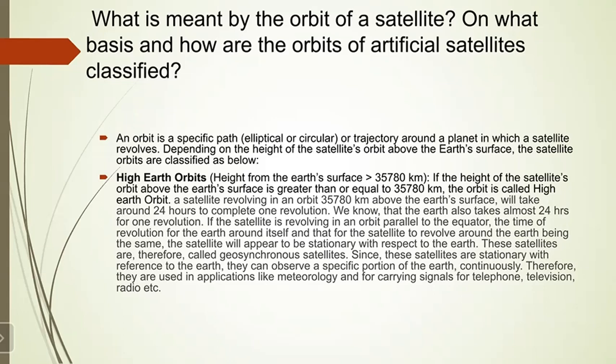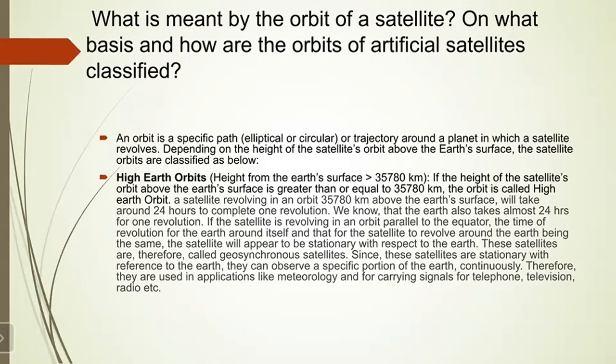So the satellite will appear to be stationary with respect to the Earth. Got it? These satellites are therefore called geosynchronous satellites, because they appear to be stationary with respect to the Earth. Since these satellites are stationary with reference to the Earth, they can observe a specific portion of the Earth continuously.